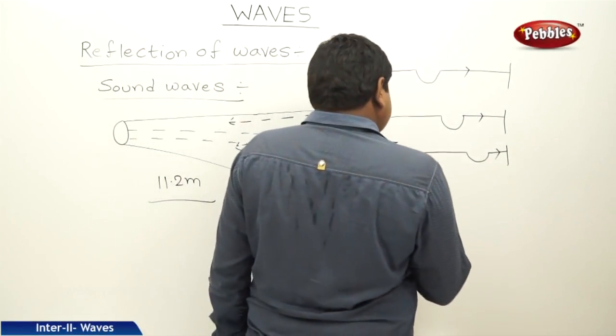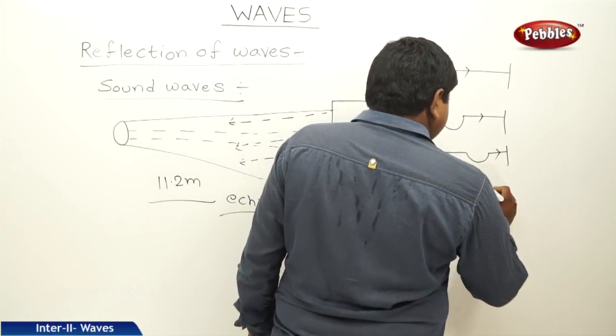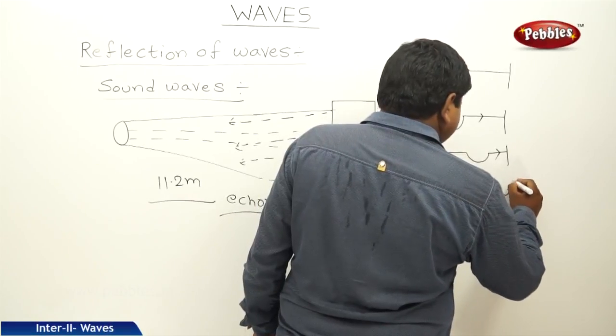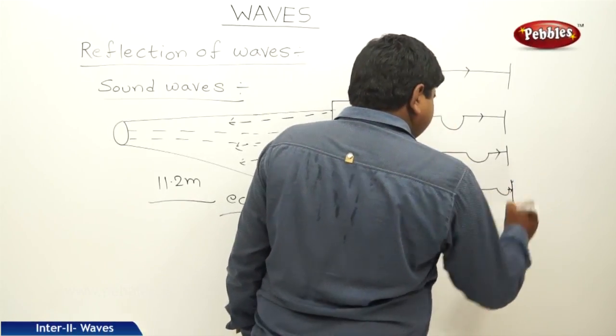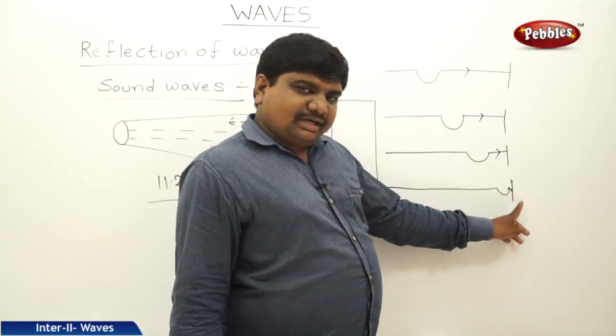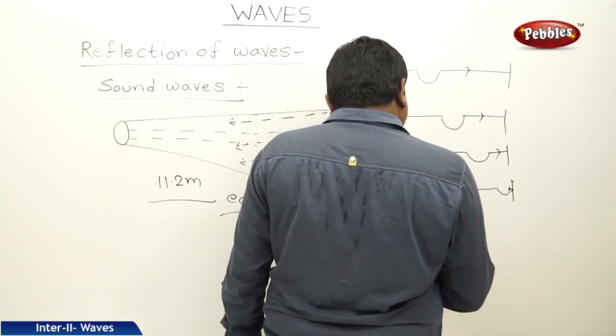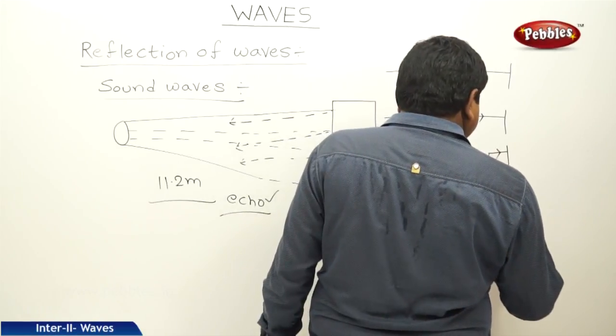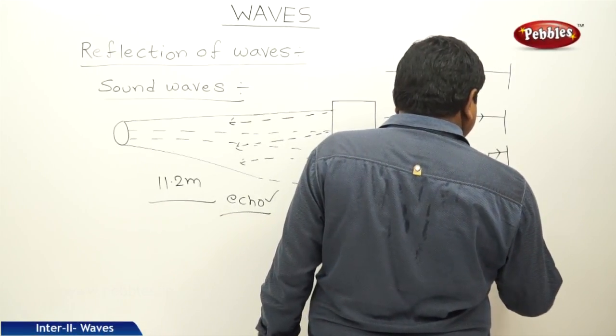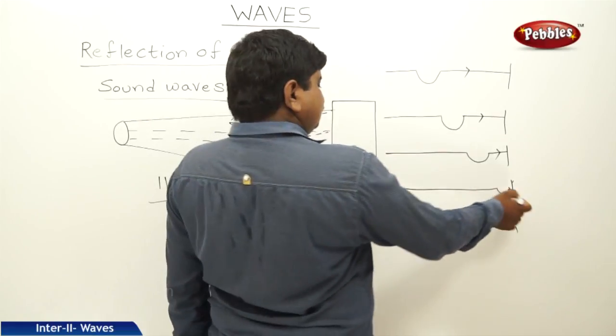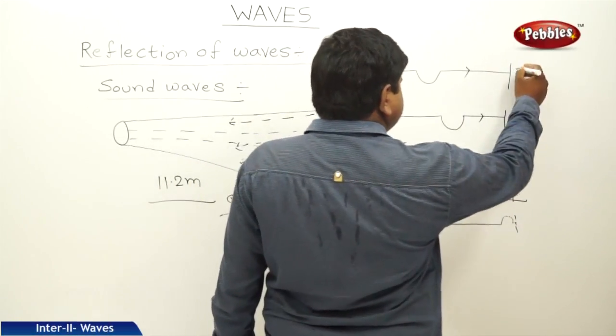Automatically this will collide with the rigid boundary. At this rigid boundary, this wave will reflect back. So the reflection will be like this. This is one. So these all four are incident.